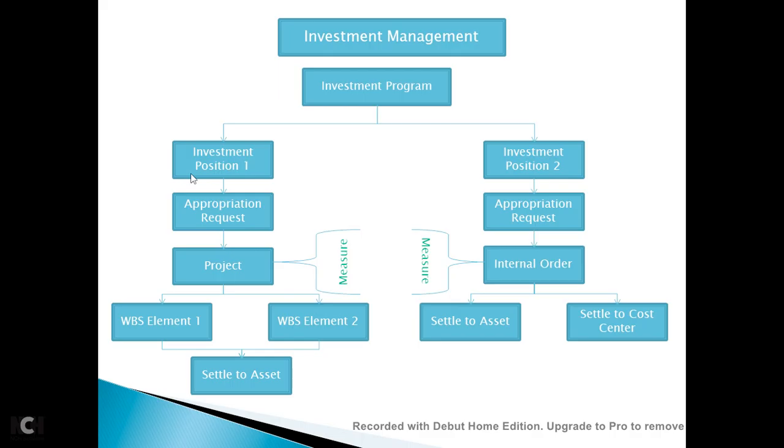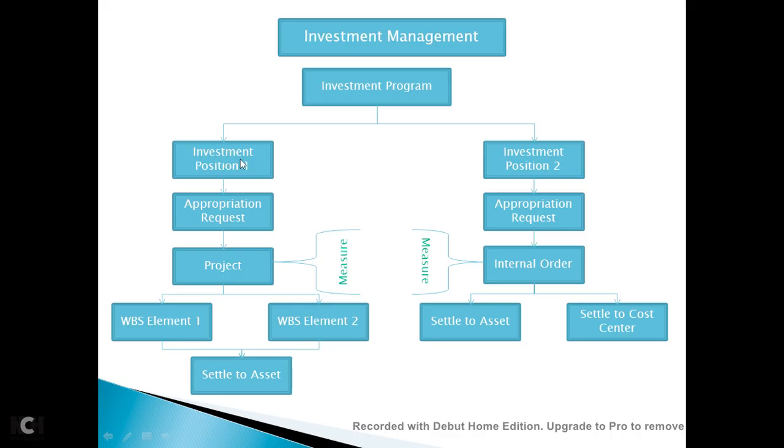I'll show you in the system the different types of fields available in the investment position when you create it. You can also create a hierarchy of this investment program and investment position. So as I'm showing you here, you can create different investment positions, and below that you will be able to create the appropriation request and so on.